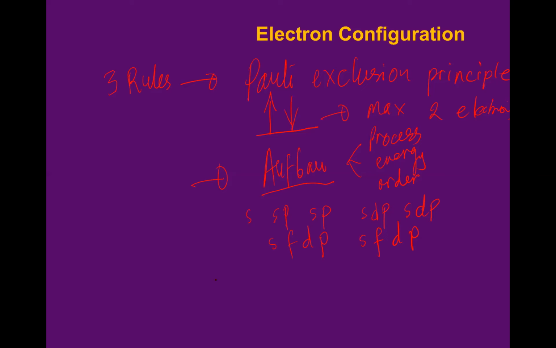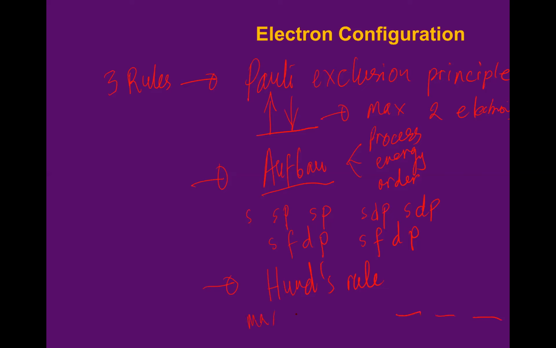Okay, so the second one. What is the third one? Yes, Hund's rule. Talking about what? In one orbital there is no two electrons that have the same spin number. Hund's rule tells about maximum unpaired electrons, isn't it?